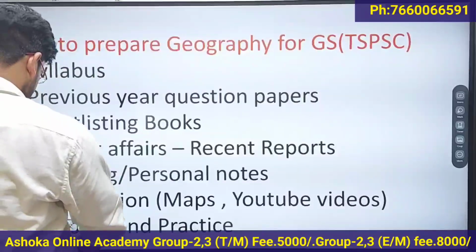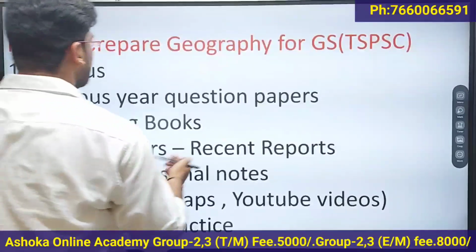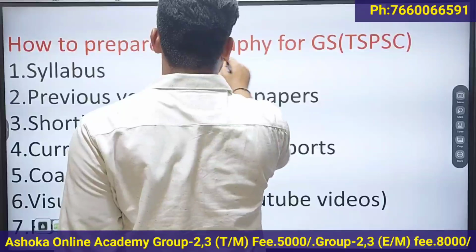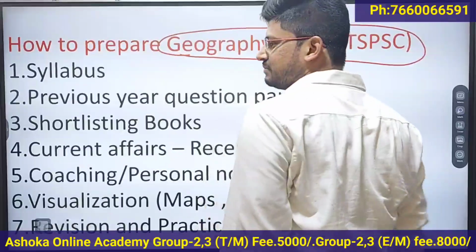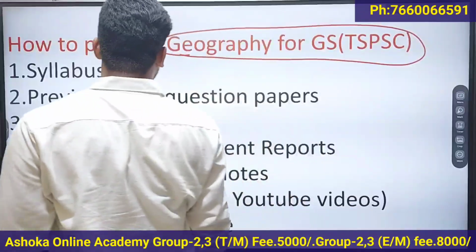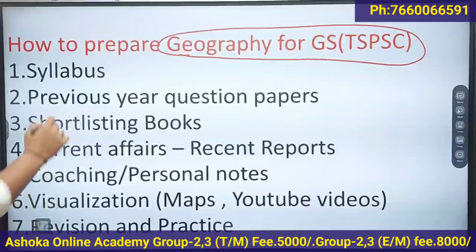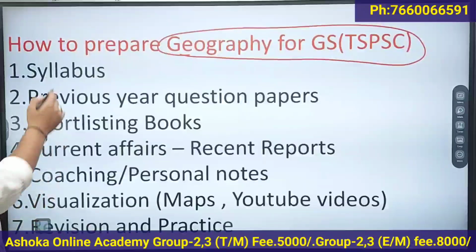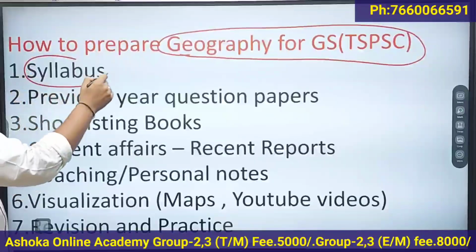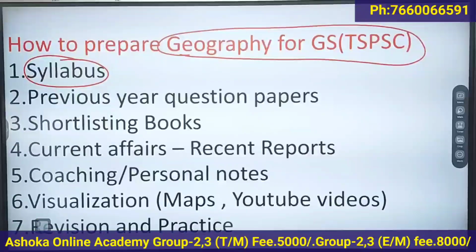So today we will discuss how to prepare geography for TSPSC exams. First of all, for any competitive exam, before starting your preparation, you should get the syllabus copy of that particular examination, because every subject is like an ocean, right?